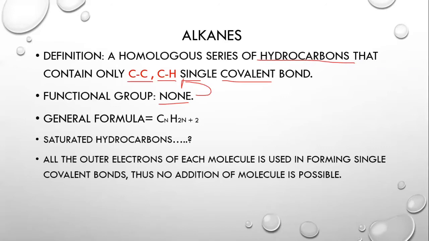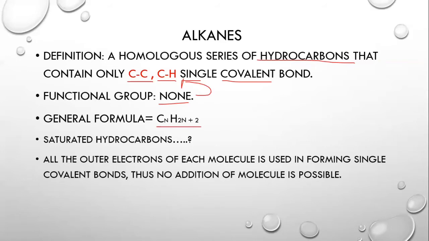Then the general formula of alkanes is CnH2n+2. We need to memorize this formula. Usually, for the first four alkanes, such as methane, ethane, propane and butane, we can memorize their formulas. However, if we are asked to find the 16th or the 25th or the 30th member of the alkane series, if we have 25, then we can simply substitute n with 25 and find the formula, which is C25H52.